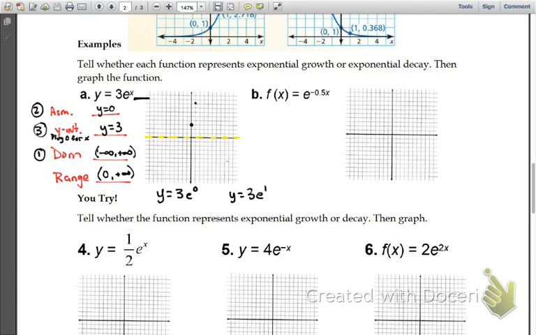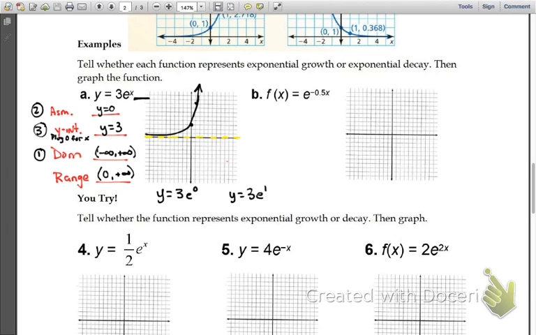So then all I'm going to do, it's exponential growth. It's not a negative exponent. So since it's growth, all I'm going to do is take it straight up here and come fairly close to that point. The only value you're probably going to be able to see is the 1, unless we move it left or right later, the one that should actually hit on the y-intercept. There may be times when it doesn't hit on the y-intercept at a nice, neat number. That's okay. You'll just leave it in terms of e.